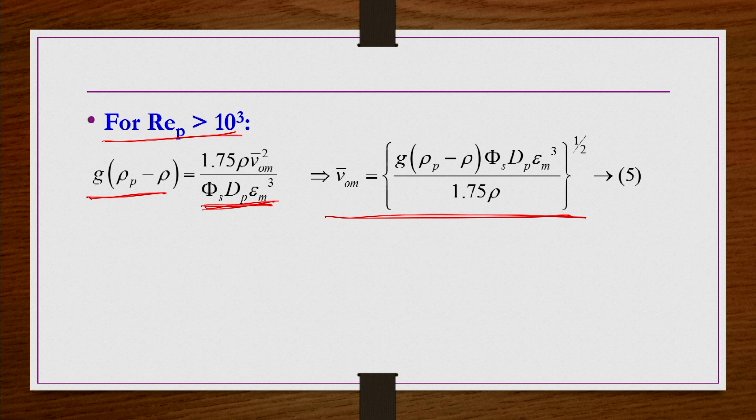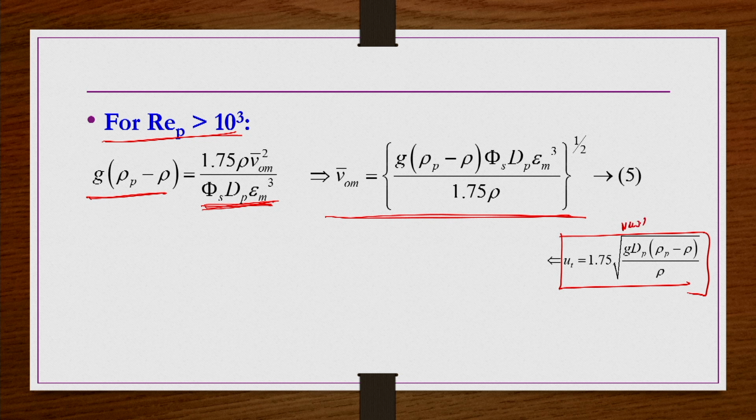This is what we are going to get. Now, here also we take the free settling velocity of a single particle, but under high Reynolds number conditions, that is the Newton's flow regime. We know the settling velocity of single particles in Newton's regime, that is Re_p greater than 10^3.